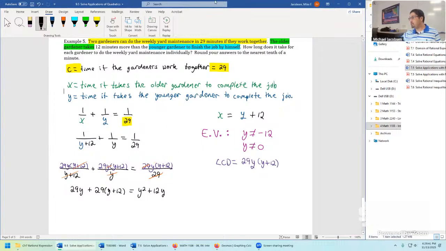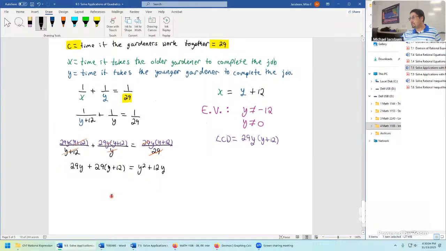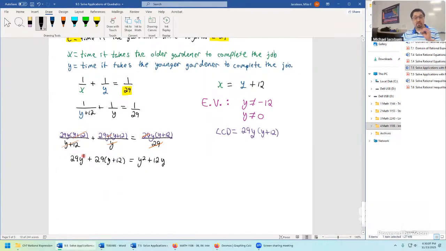Now it's a quadratic equation, and this would be a really tough one potentially to solve. In fact, it might have been one that was totally inappropriate if it was in section 7.6, because we're told to round this one to the nearest tenth of a minute. That's a good giveaway that, probably like in the last problem we looked into, you're going to need your calculator. And because y doesn't cancel here, we're going to need to use the quadratic formula. So to use the quadratic formula, we need 0 on one side. Even still, that's the same thing you would do for a section 7.5 problem, the one that could be on an exam. Sorry, I think I said 7.6.